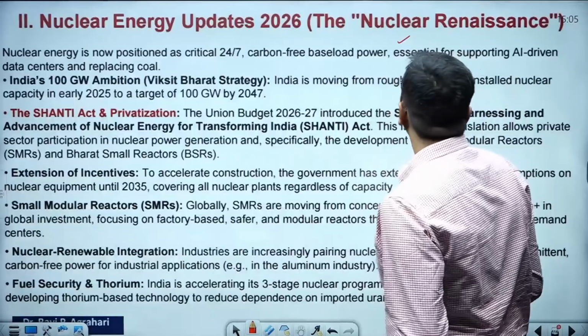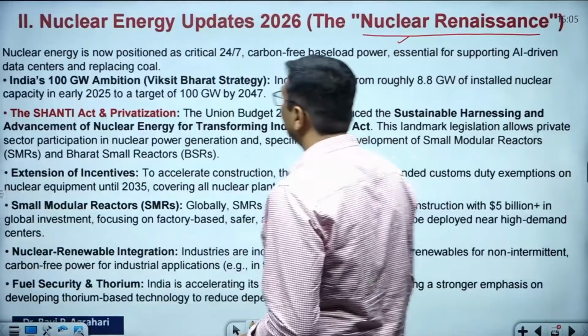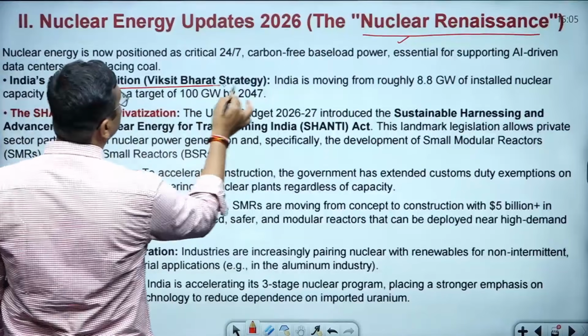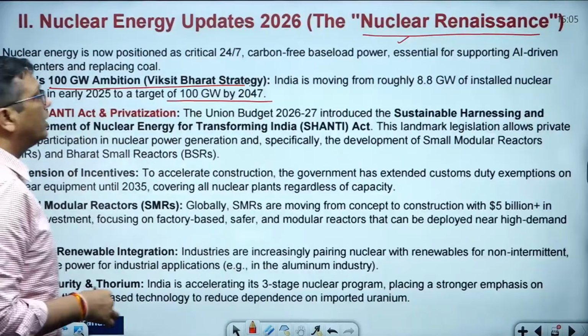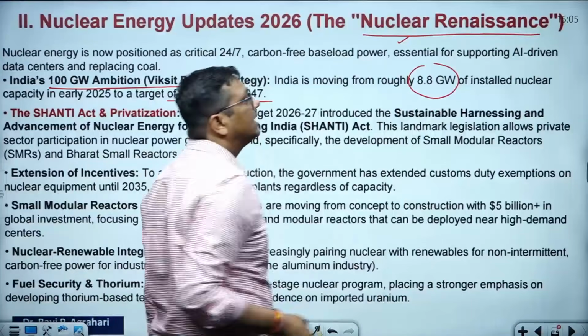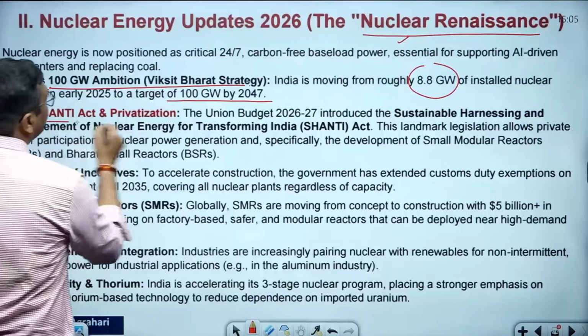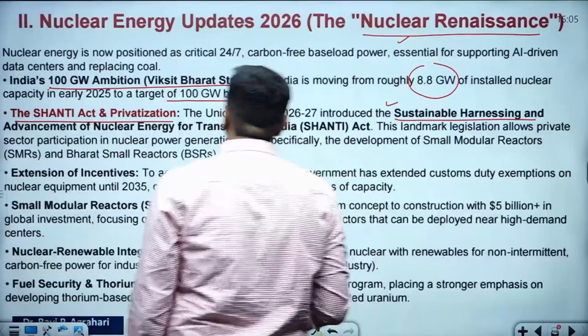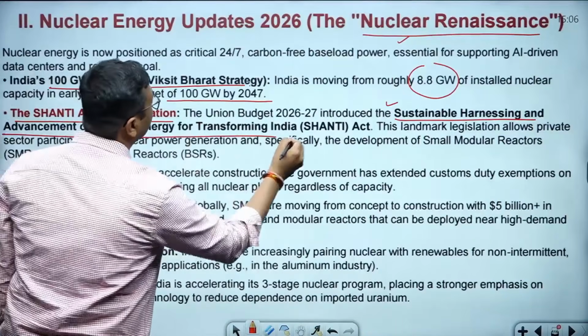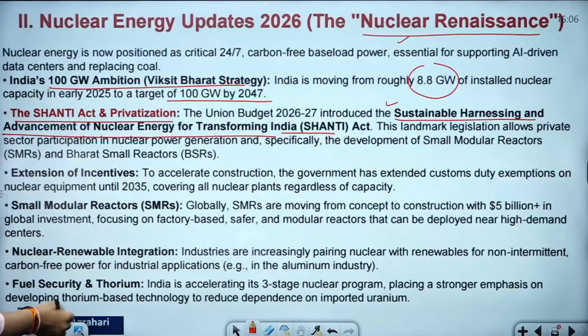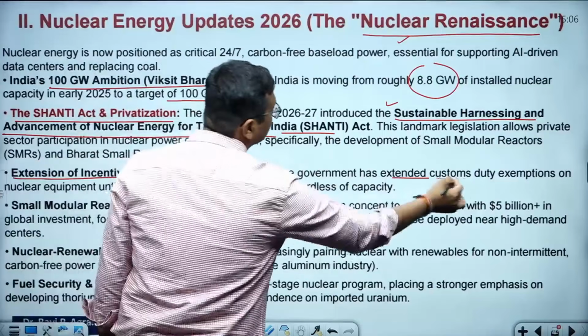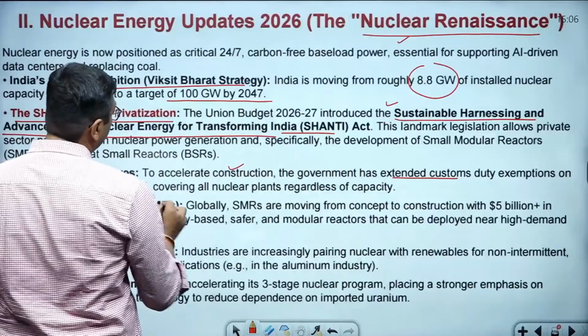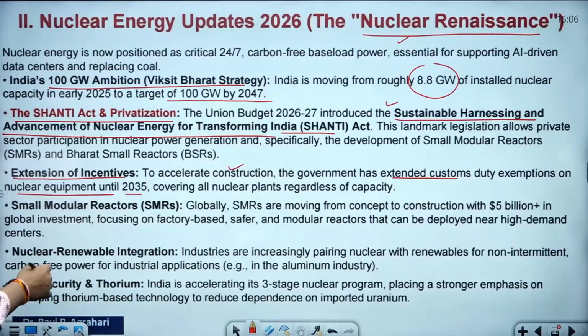Nuclear energy update of 2025-26, nuclear renaissance. 100 gigawatt is an ambitious Viksit Bharat strategy by 2047. Today it is around 8.8 gigawatt, 8,800 megawatt. The Shanti Act, privatization: the budget 2026-27 introduced the Shanti Act, meaning sustainable harnessing and advancement of nuclear energy for transforming India. Extension of incentives to accelerate construction: the government has extended the custom duty exemptions on nuclear equipment until 2035. A small modular reactor, you know very well, the government has planned to set up.